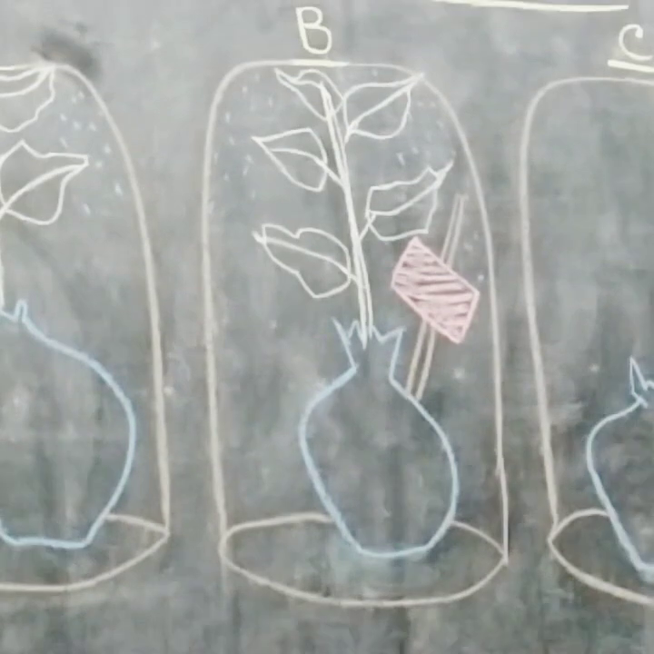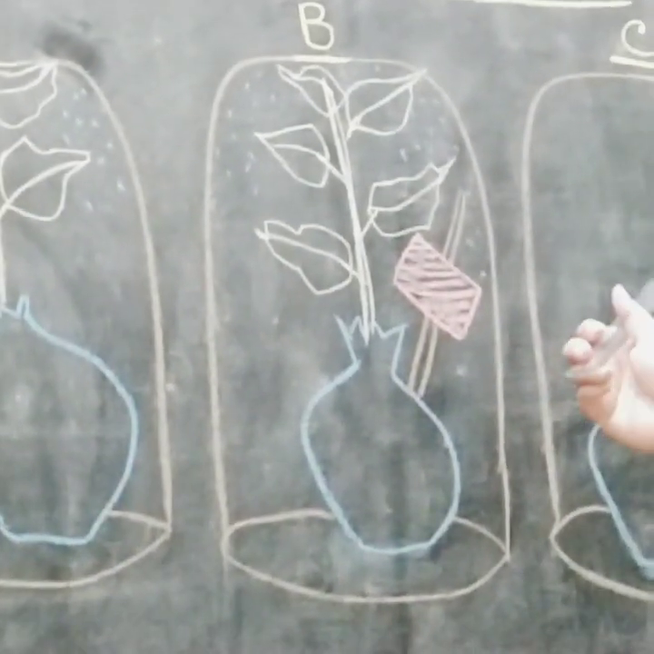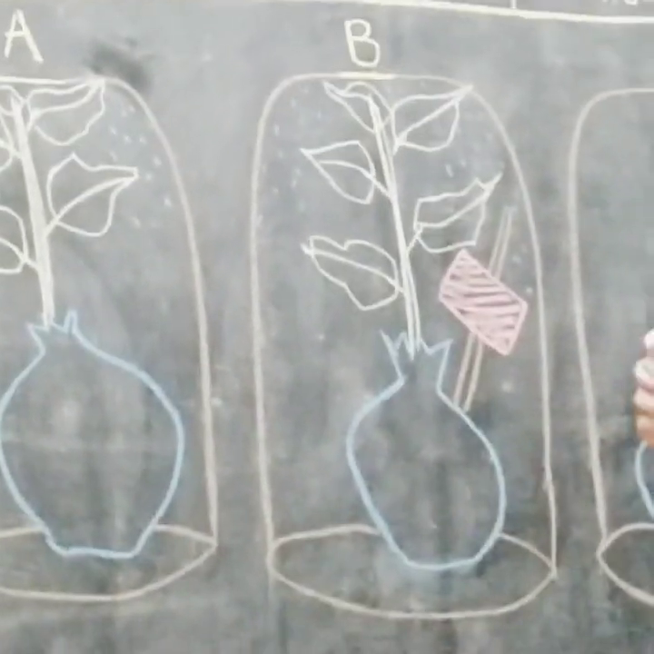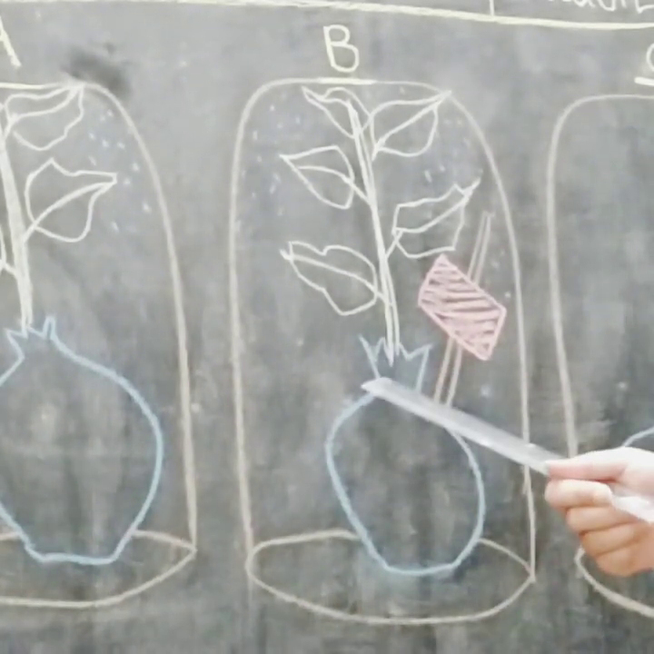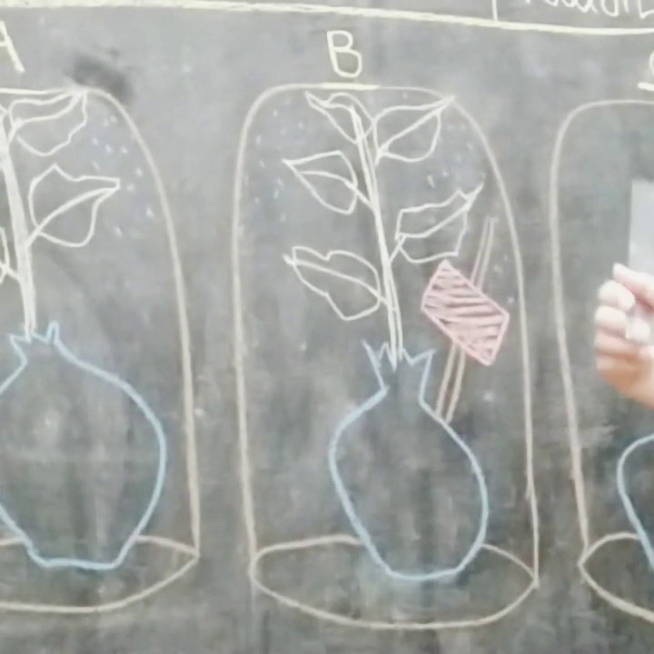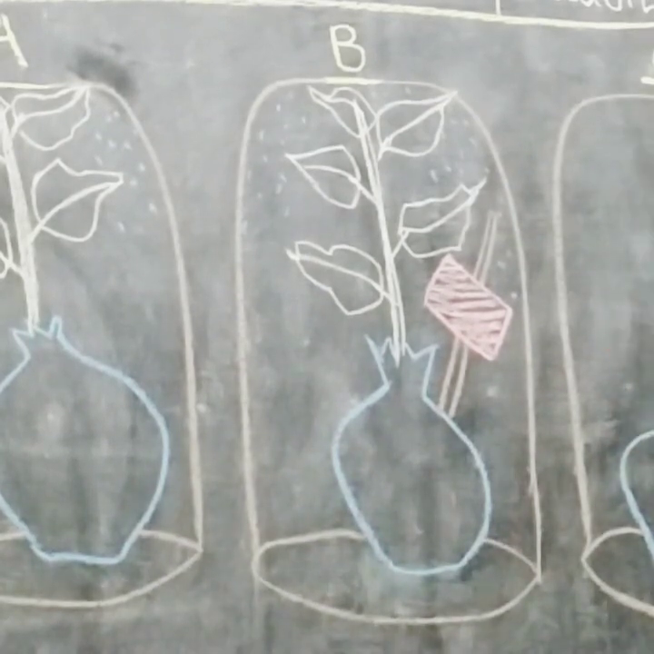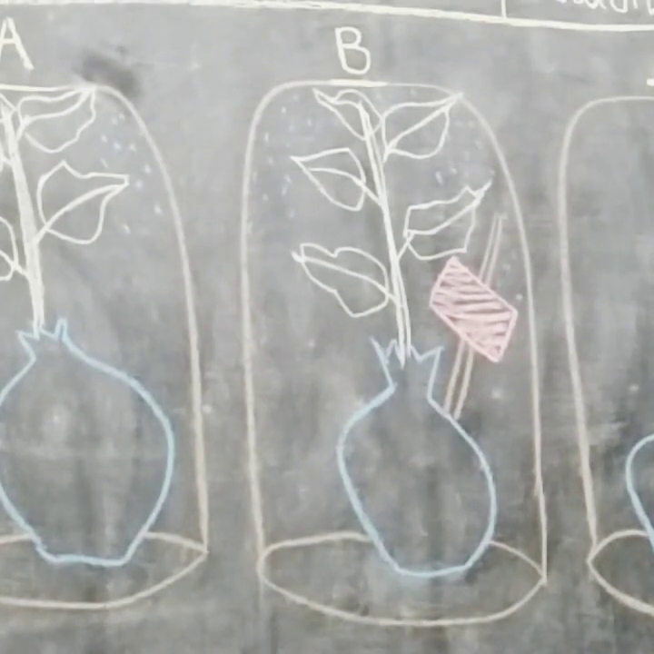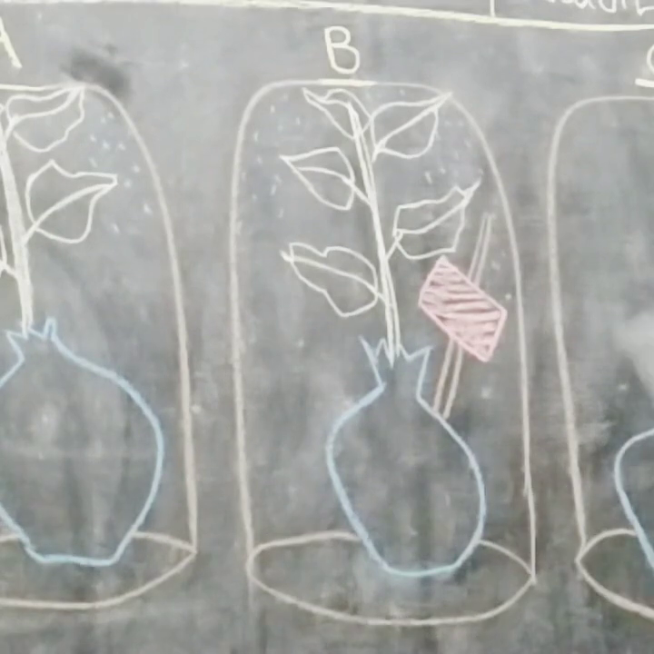Here this is the control setup. Why did we keep a control setup? I have already discussed this: a control setup is always kept to compare with the experimental setup, where one element is missing. Here the plant is missing, so there is no transpiration and no water droplets. In the absence of water droplets, the color of the dry cobalt chloride paper will not change. It will remain the same, the blue color.